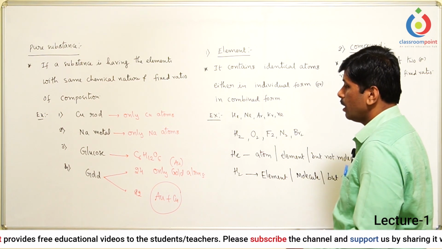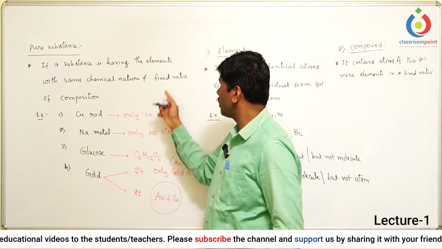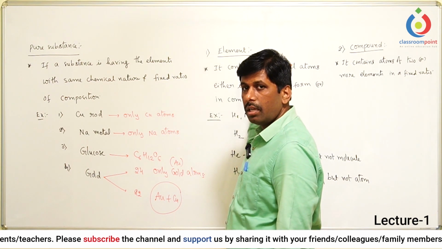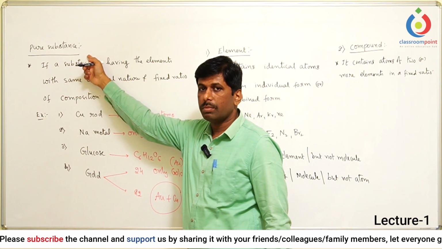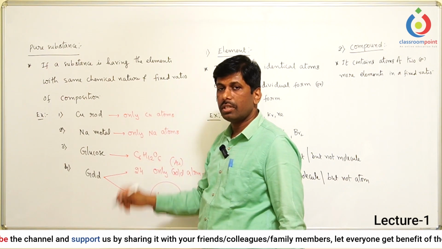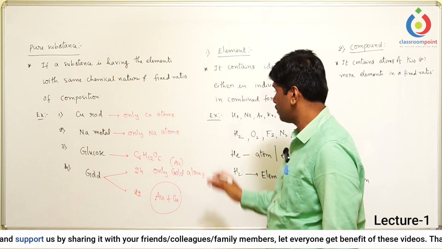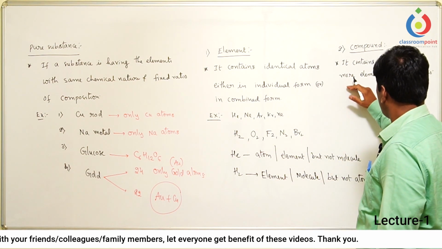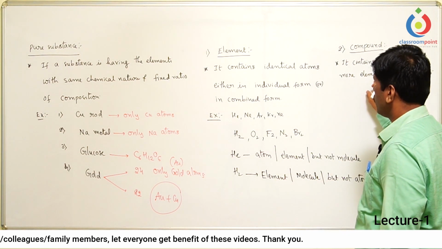You must remember that this fixed ratio word we are taking from the pure substance. Element and compound both are parts of the pure substance. That's why wherever you go, this fixed ratio word will come. So what is a compound basically? A compound contains atoms of two or more elements.